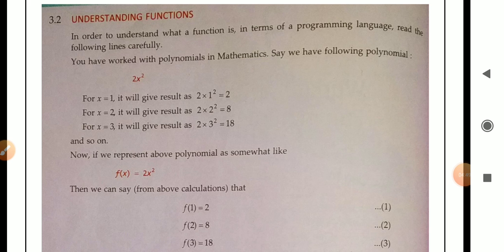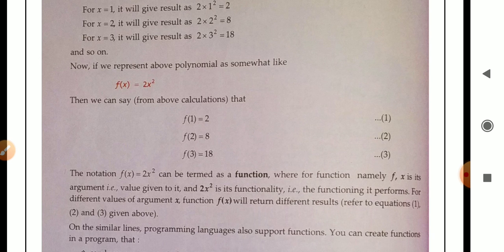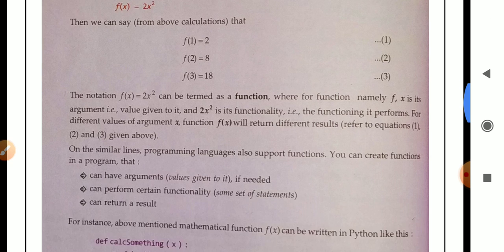Now if we represent the above polynomial as f(x) equal to 2 into x square, then we can say from the above calculation that f(1) equal to 2, f(2) equal to 8, f(3) equal to 18, means first time the value of x is 1, second time the value of x is 2, third time the value of x is 3.